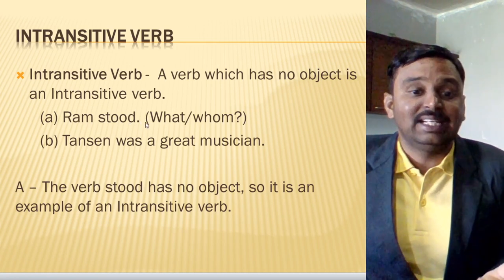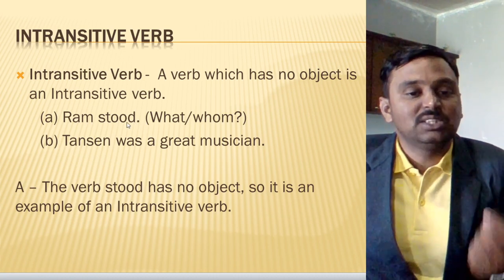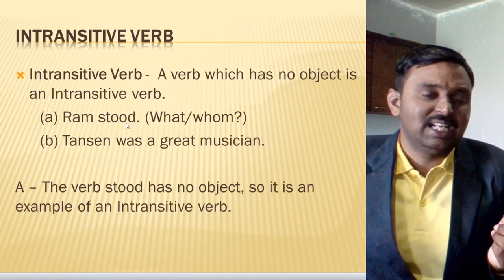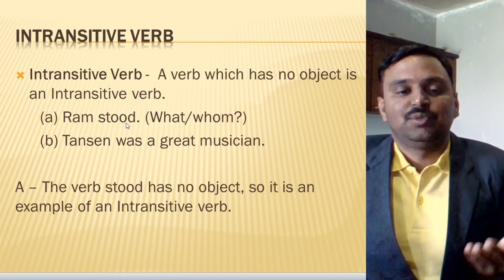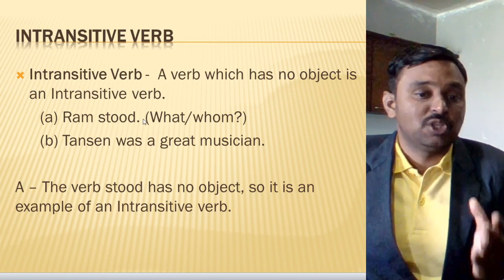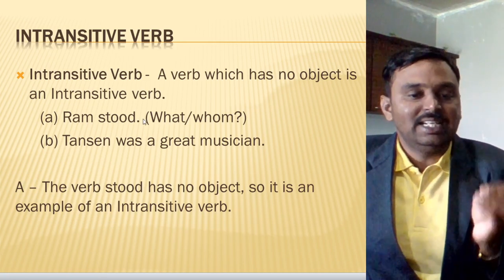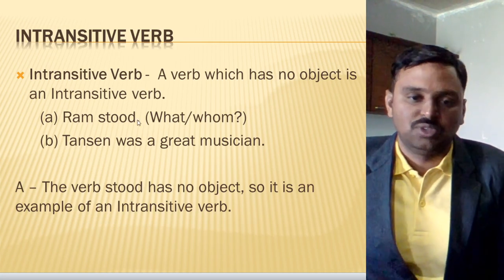You will not get an answer. And if I ask, whom did she stand? Still there will be no answer. The object is not present in this intransitive verb, and hence it becomes an intransitive verb only.